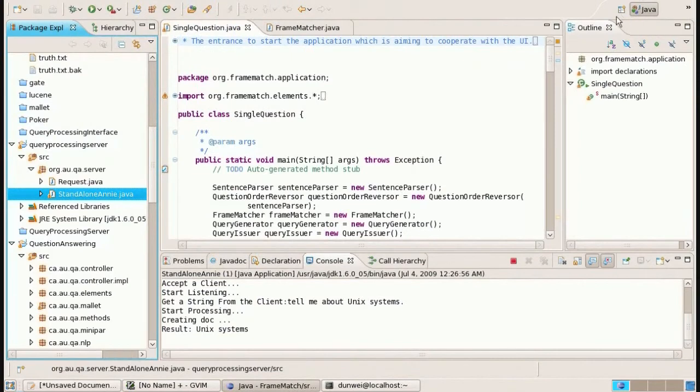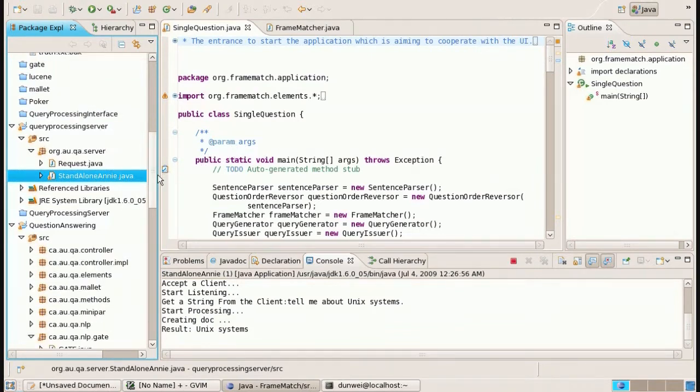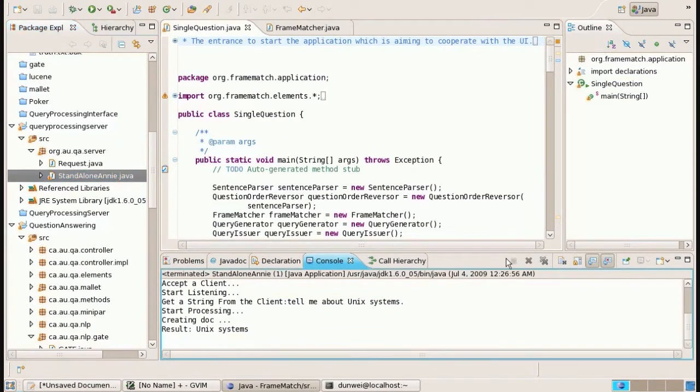This is actually only a simple demo to demonstrate that we can do more analysis on the questions and also the results which are retrieved from the background. What the program is really doing in the background is some syntactic parsing and semantic parsing of all these sentences. We do this with the help of some tools.